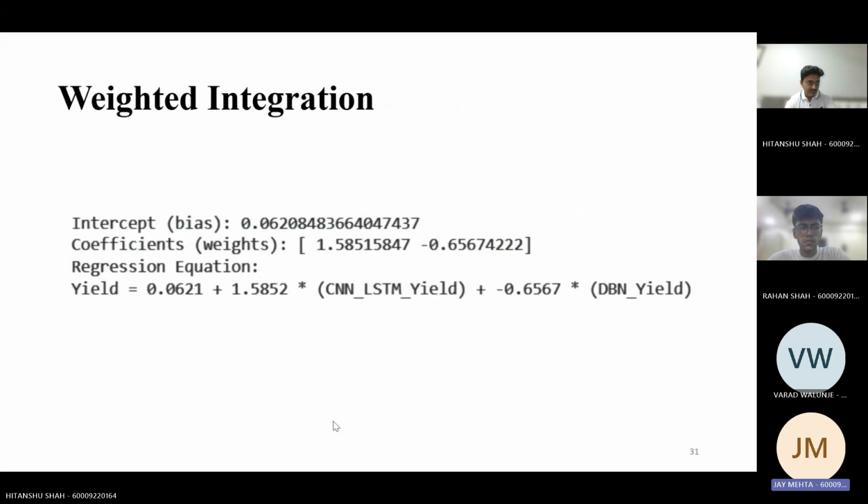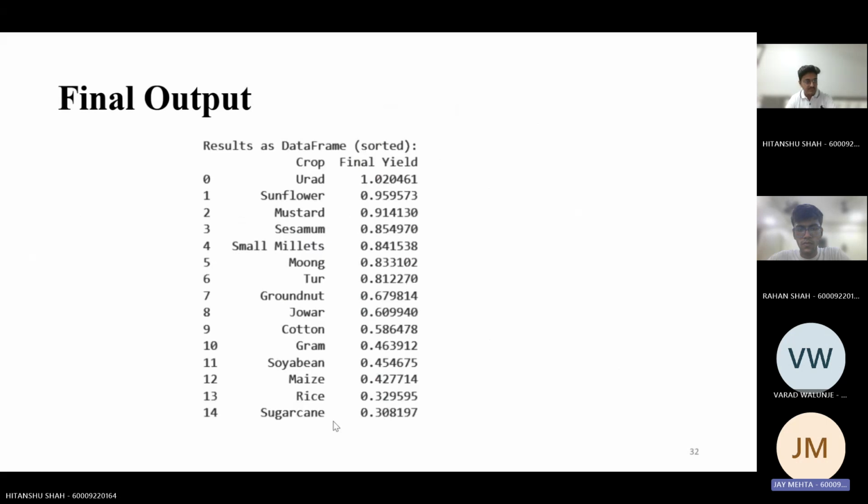And by using the entire data and the values we've gotten with the outputs, we've managed to create a weighted integration equation using linear regression. These are the weights and the biases. And once we use the linear regression, this is the final output using the CNN LSTM and the DBN model.